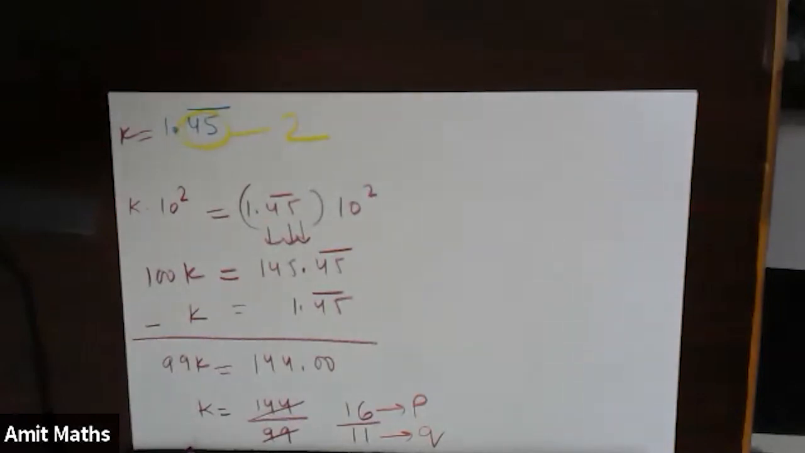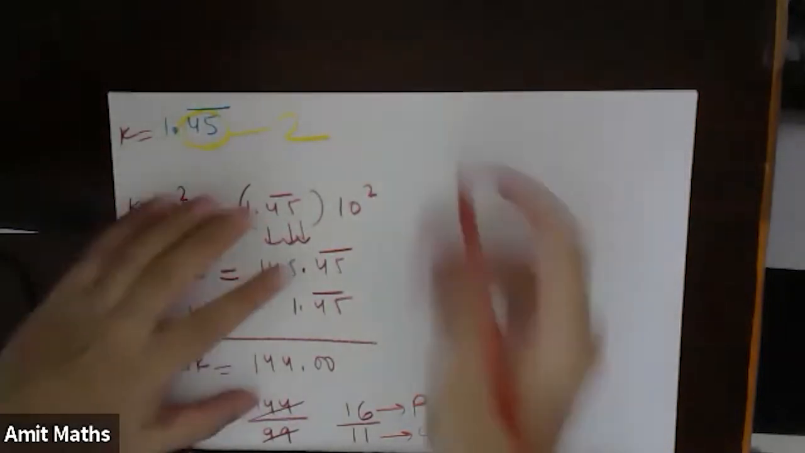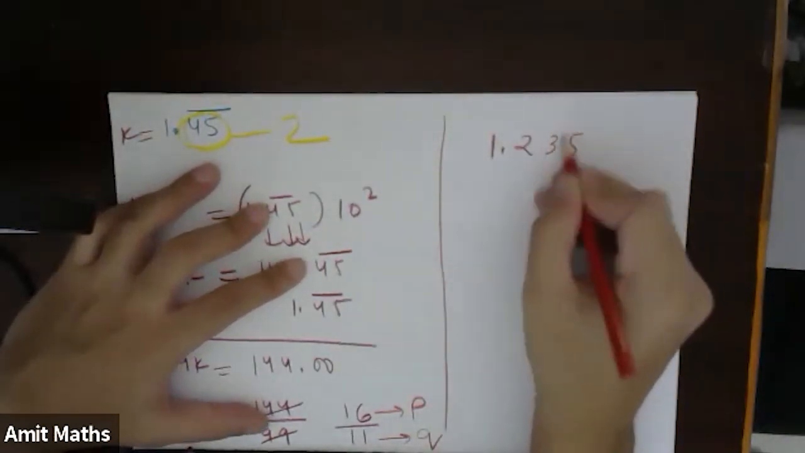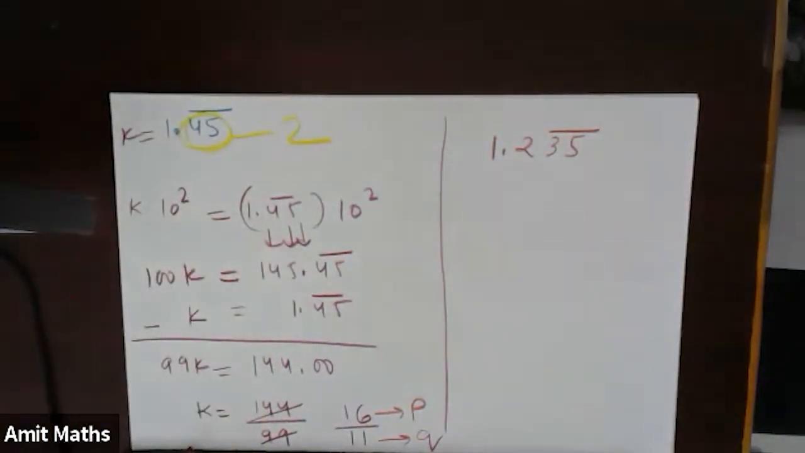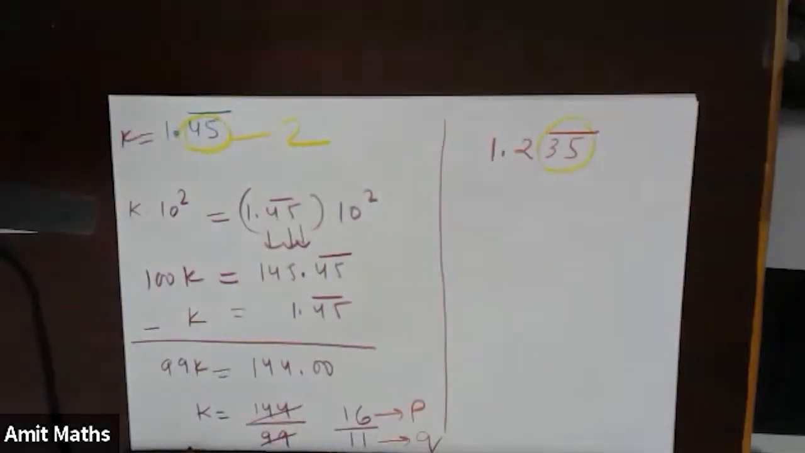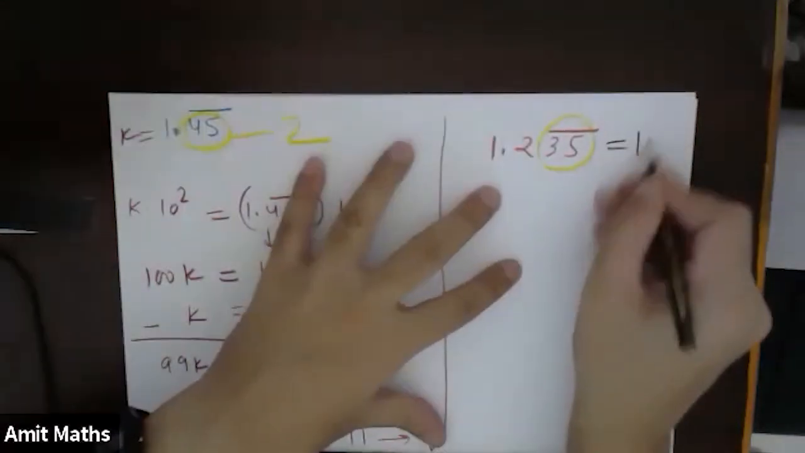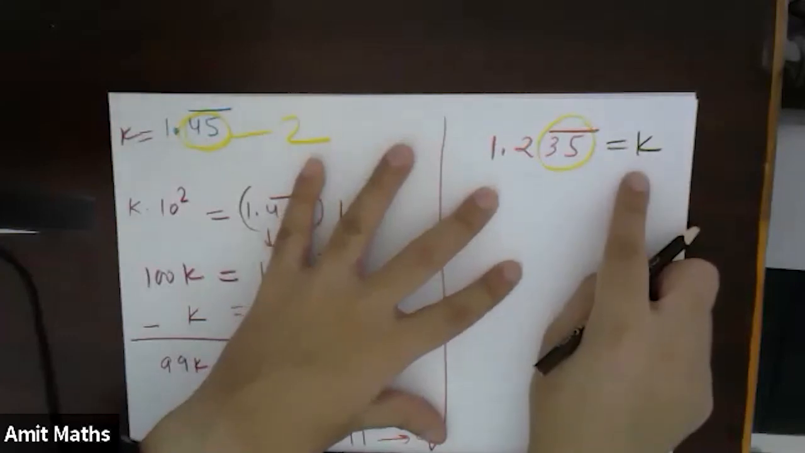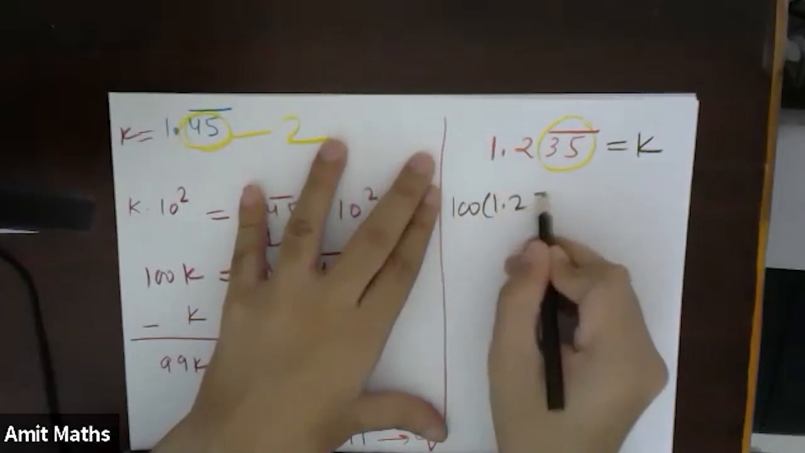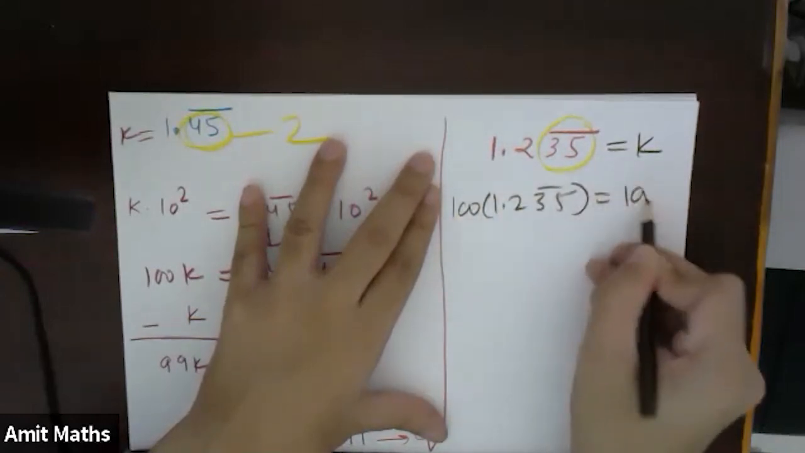Suppose the number was 1.235, with 35 recurring. The number was something like this. Then what will we do? How many terms are recurring? 2. Still 2 terms are recurring. So what will I do? I will again multiply this by 100. So this was equal to k. Again I will multiply by 10 to the power 2, that is 100. So this becomes 100 into 1.235 recurring is equal to 100 into k.